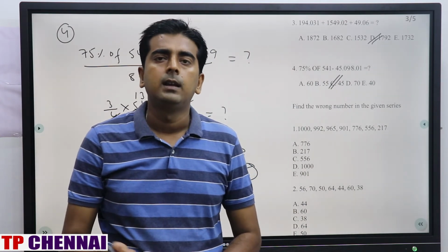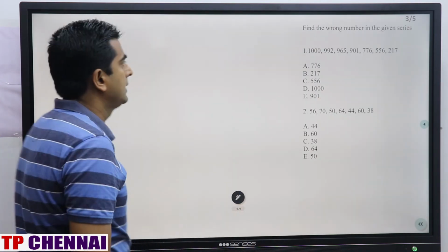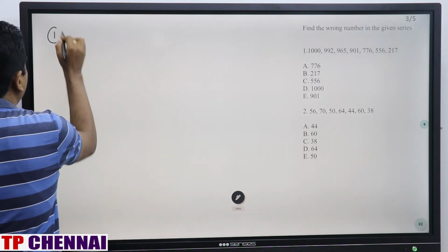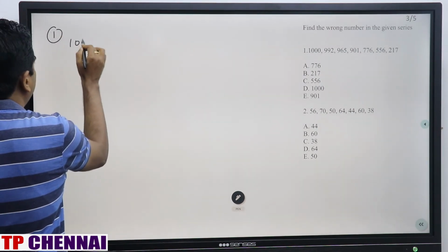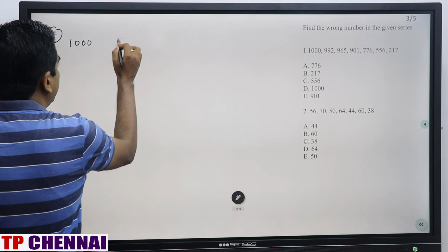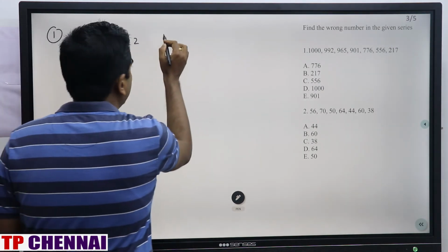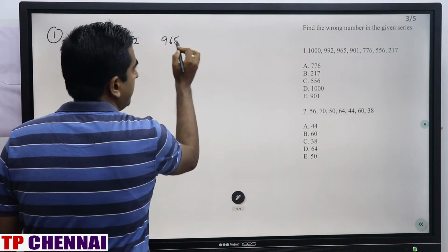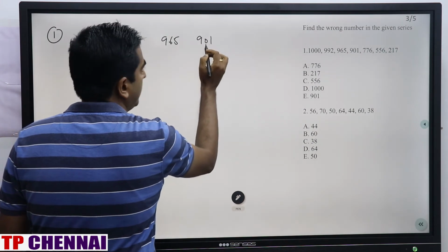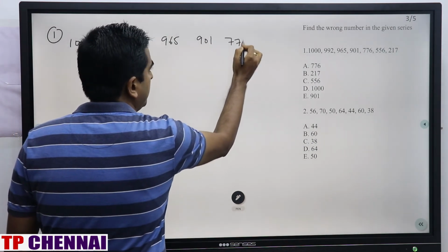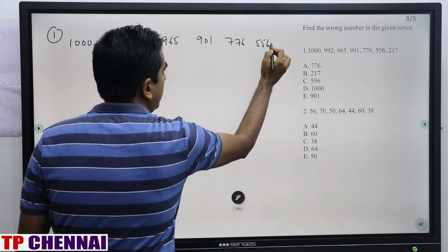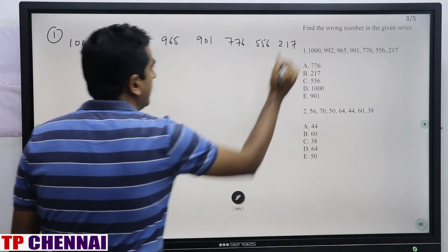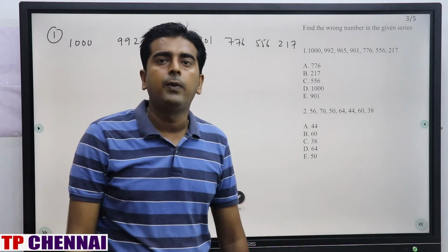Right? Now we will see wrong number series. So first question: 1992, 965, 901, 776, 556, 217. Right? So we need to find out the wrong number.